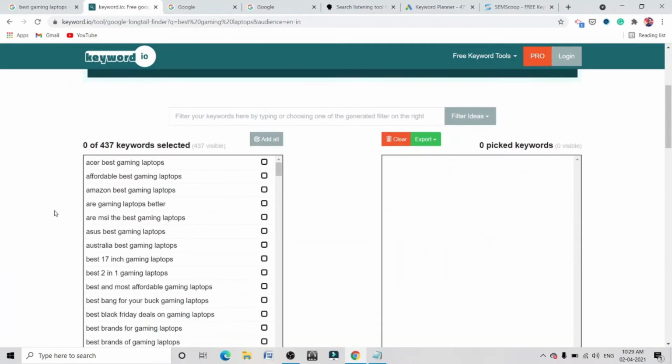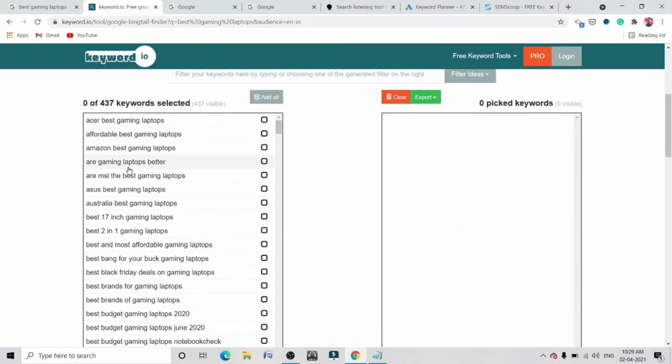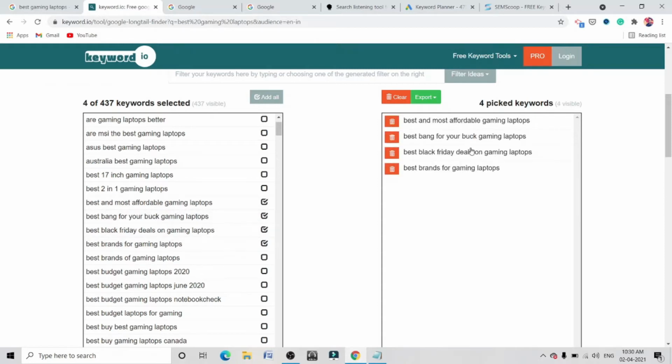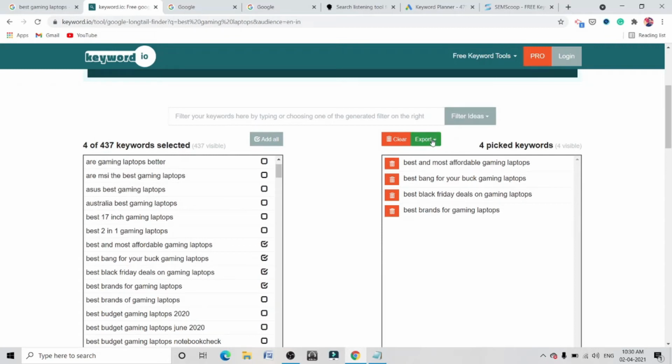So here at the left side you can see the keywords for the gaming laptops topic. You can choose, let me choose a few. Whatever you choose will appear here. From here you can export it as an Excel file or just copy these keywords. Alright, so that was Keyword.io.